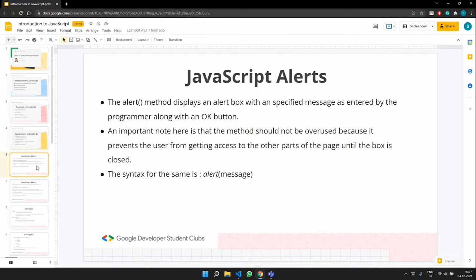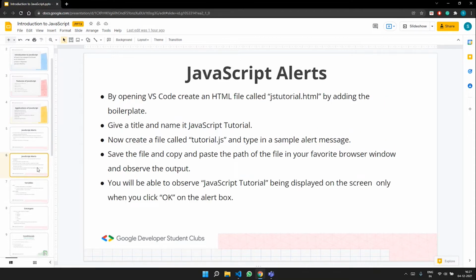So until now, we have discussed what JavaScript alerts are. And in the next slide, I've given the steps that we would follow in order to achieve just what we had seen hands-on. These are the step-by-step guidelines that need to be followed in order to display that alert box we just saw.